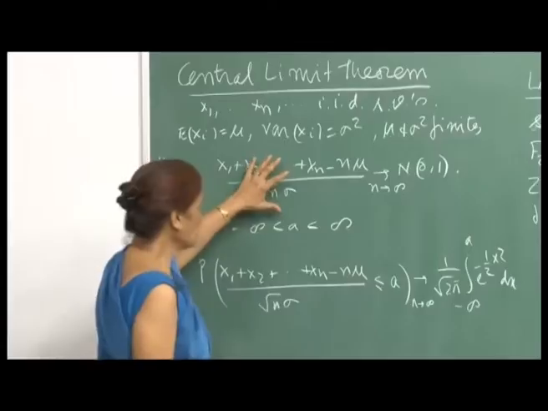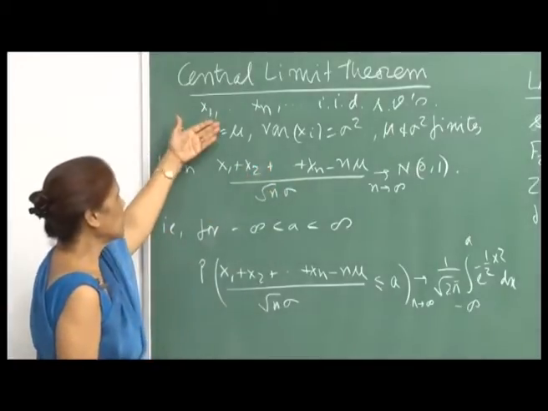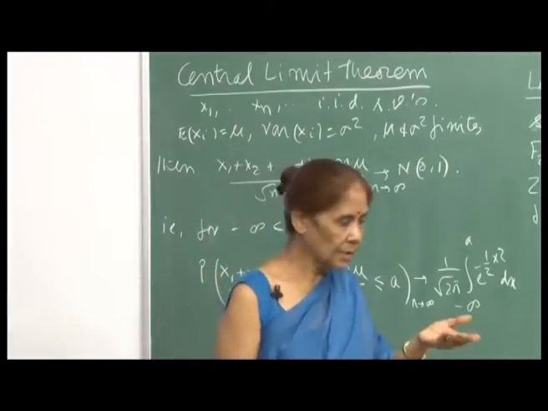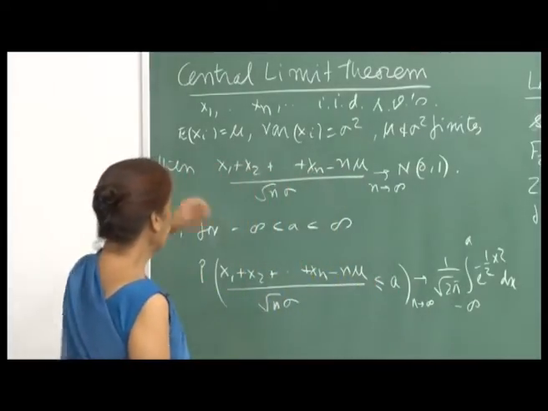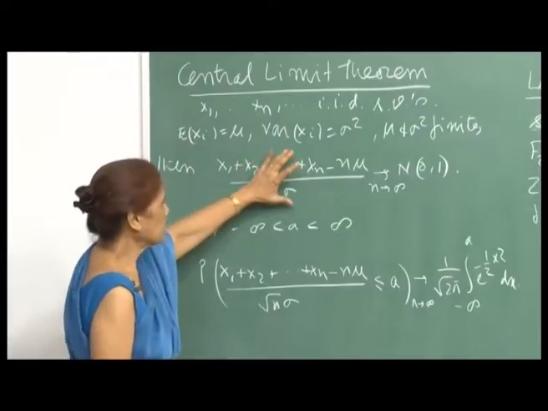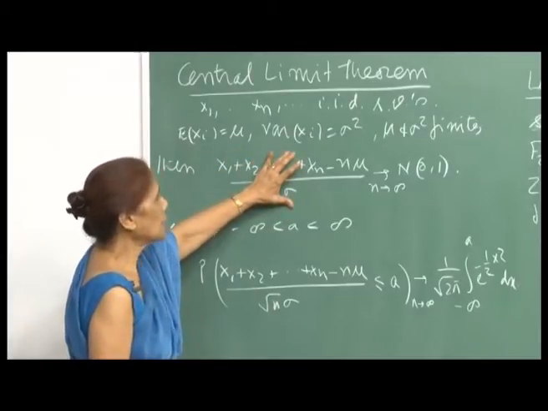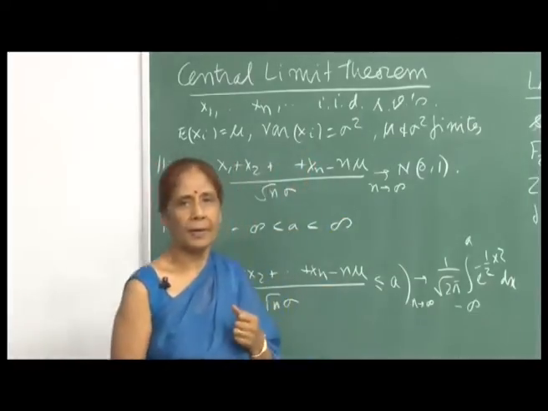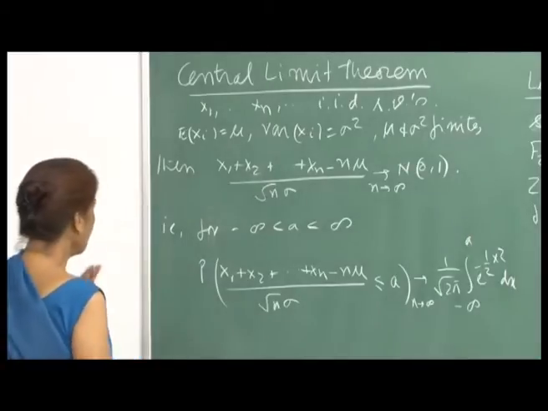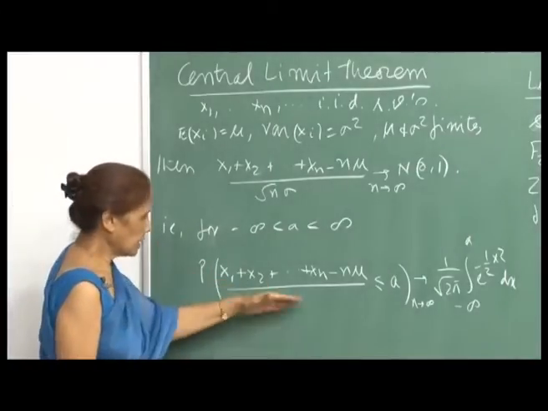That means no matter what the original distribution of the Xi's was, when you take the sum and let n go to infinity, this random variable will converge to the standard normal variate. So this is convergence in distribution.